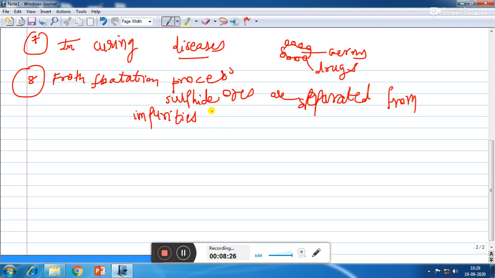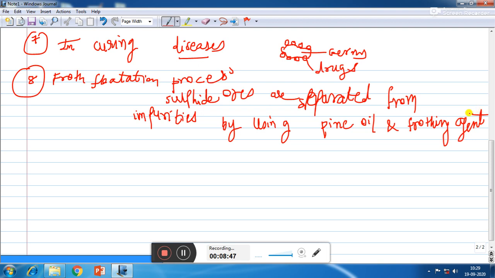So those impurities can be separated from sulfide ore by using pine oil and frothing agent. So by using pine oil and frothing agent, we can separate sulfide ores from impurities.